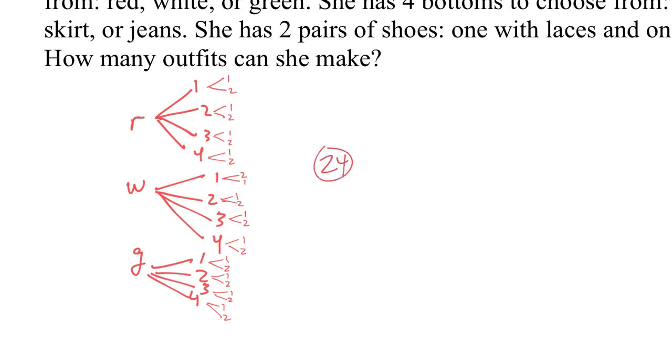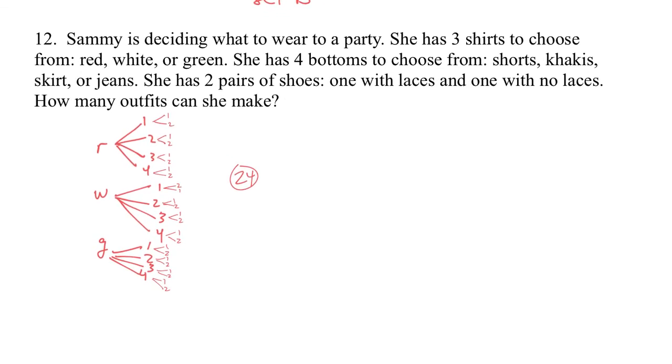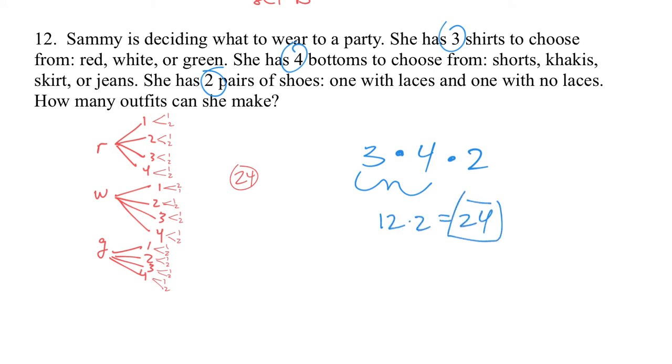Or you can just do this. You can say, hey, she's got 3 shirts, times 4 bottoms, times 2 pairs of shoes. So 3 times 4 is 12, times 2 is 24, which is exactly what I said earlier.